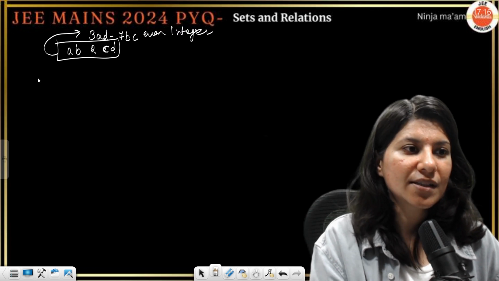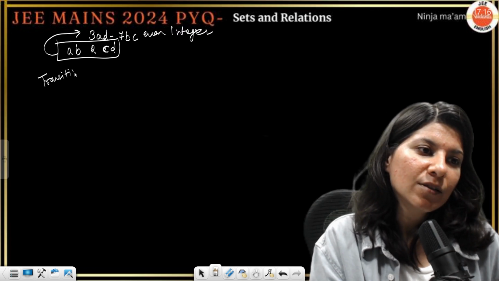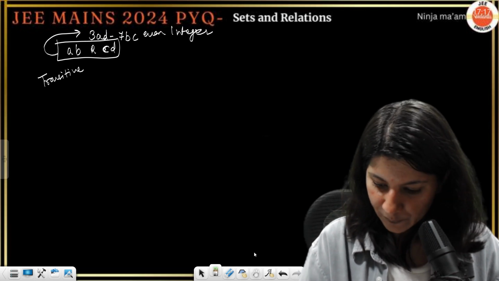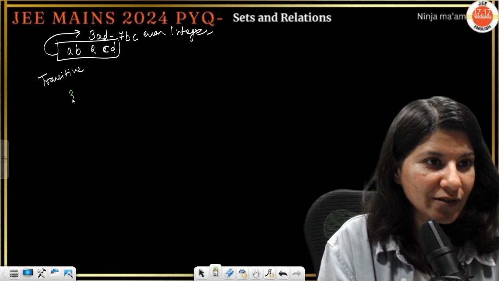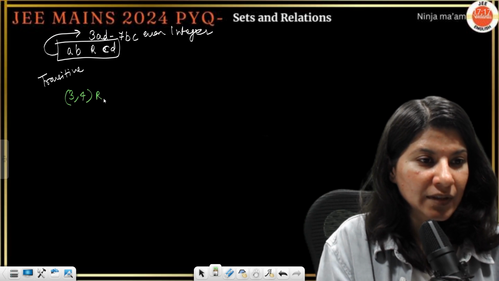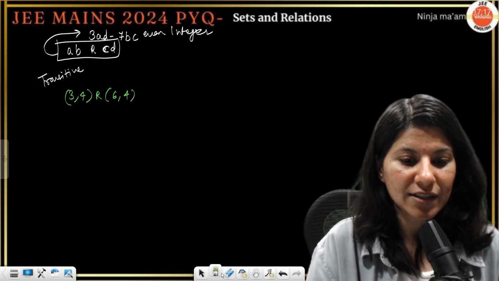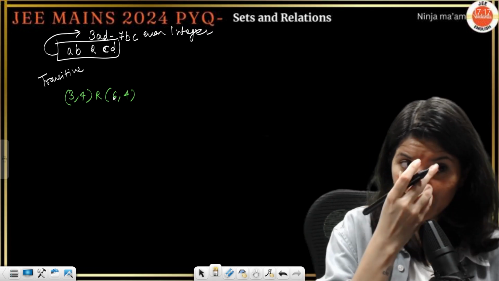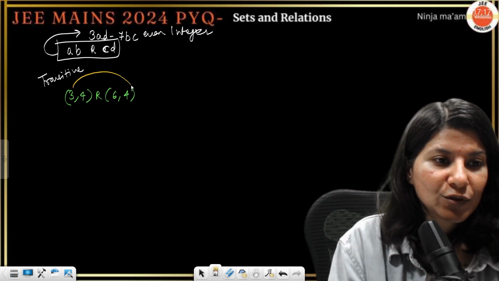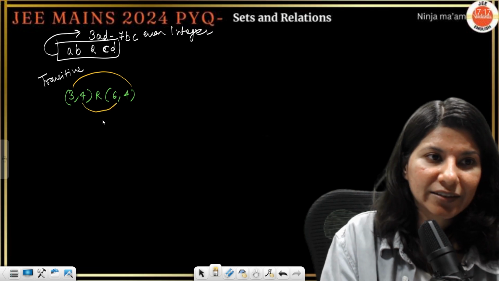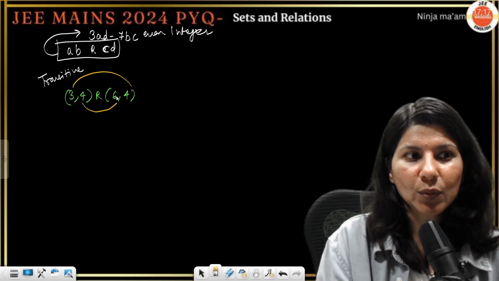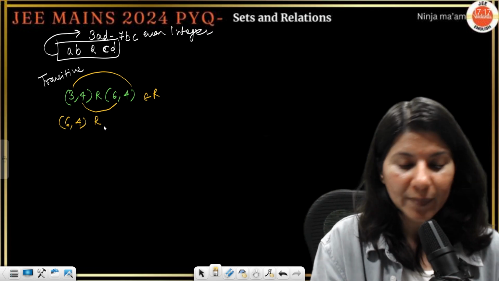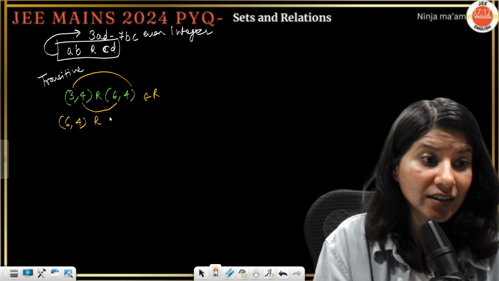We are checking for transitive now. So let me just take an example of an ordered pair. Okay. (3, 4) is in relation with (6, 4). Just tell me, will it work or not? 3, 4, 6, 4. So AD, 3 4s are 12 and 4 6s are 24. So I guess both are even, it will work. This belongs to R.